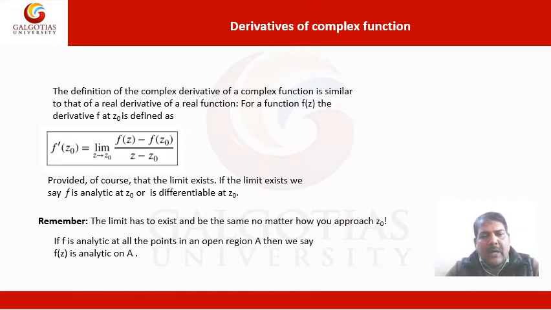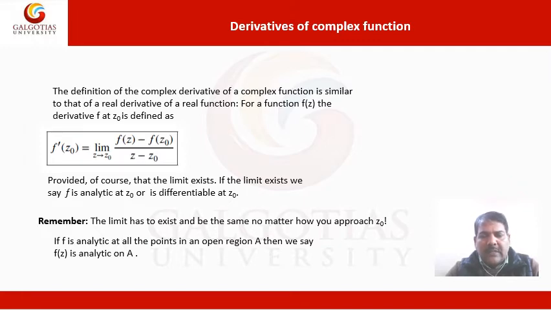Now, derivatives of complex functions. The definition of the complex derivative of a function is similar to that of a real derivative of a real function. For a function f(z), the derivative of f at z0 is defined as f′(z0) equal to the limit as z tends to z0 of [f(z) − f(z0)] divided by (z − z0), provided, of course, that the limit exists.